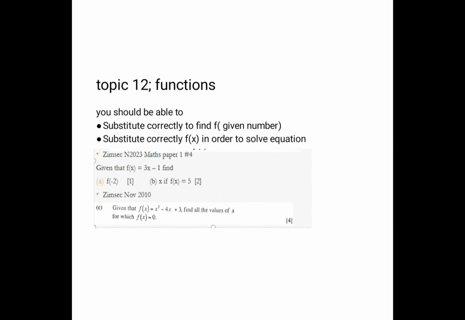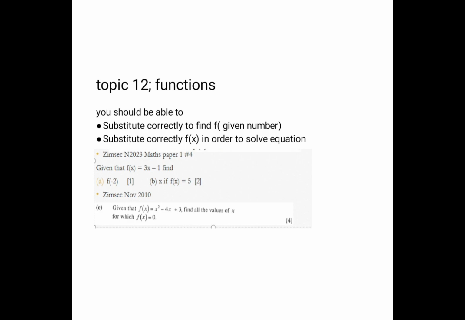If you are given a function of x, for example, November 2010, you're going to say 0 is equal to x squared minus 4x plus 3, and then you simplify. And then that question which is saying f of minus 2, you're going to substitute minus 2 on x, so that we say minus 6 minus 1 in order to get minus 7.